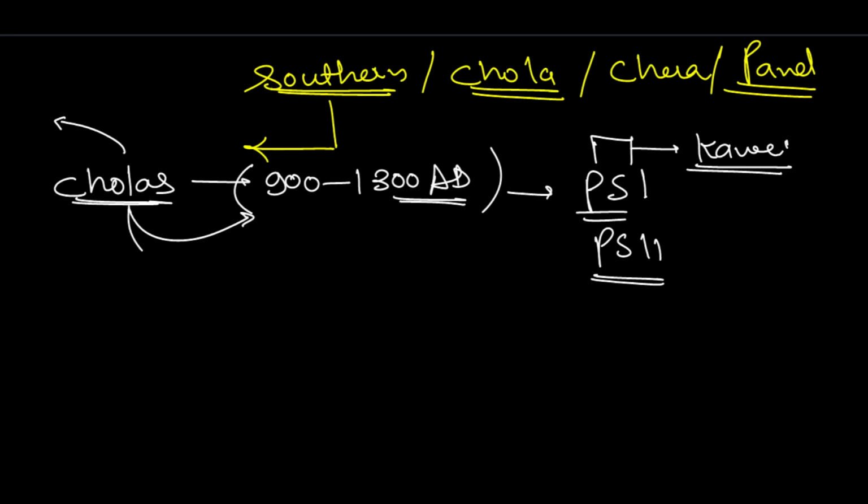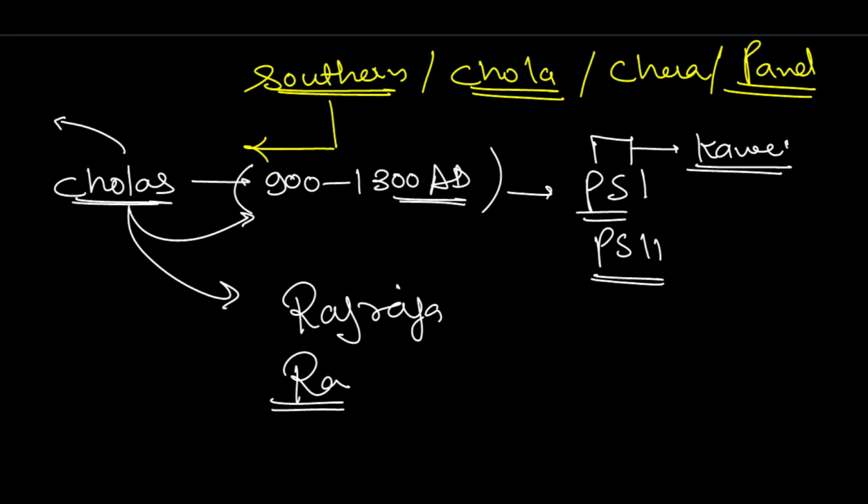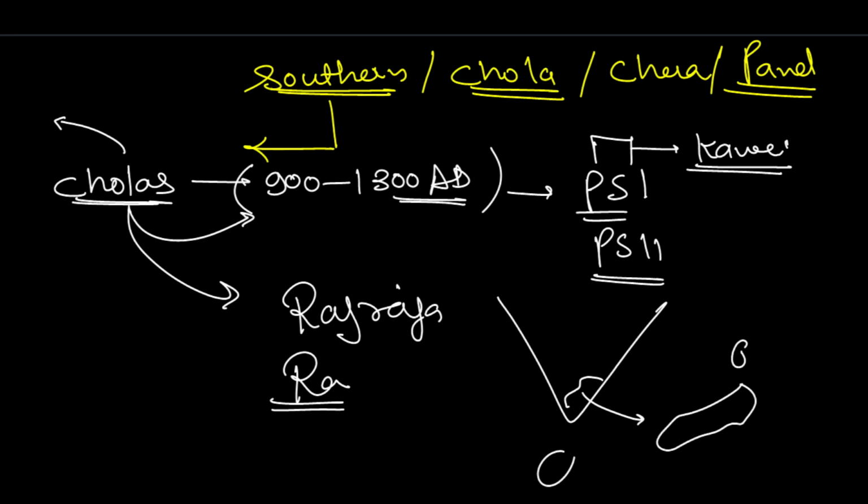Multiple different kings were here: Rajaraja Chola, Rajendra I. What is important is that the influence was not only in the south but also in the adjoining kingdoms of Indonesia, Malaysia, Sri Lanka, and so on. They were sending Buddhist missions, Hindu missions here and there. Their trade and naval army were so extensive that they could not be compared to any other empire in India or in the world at that time.